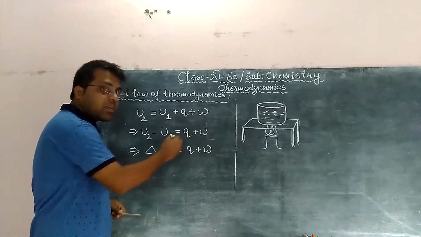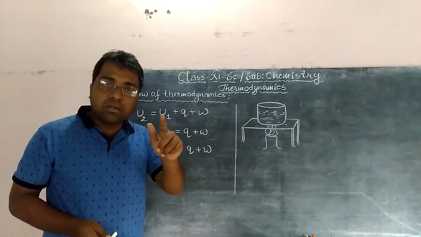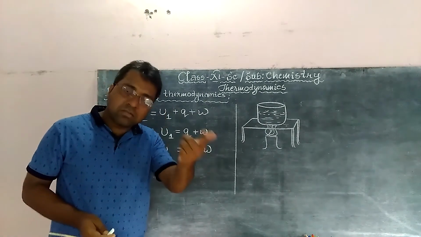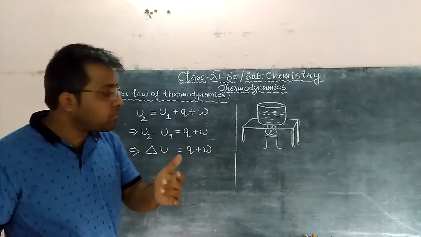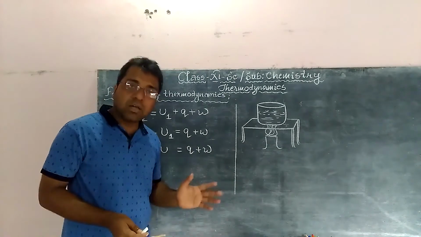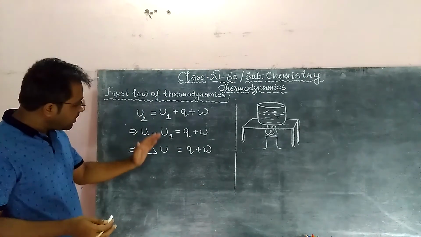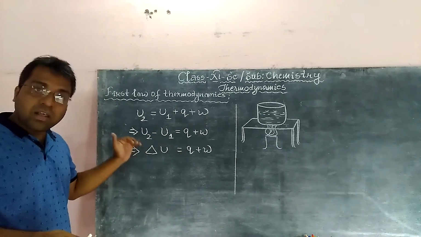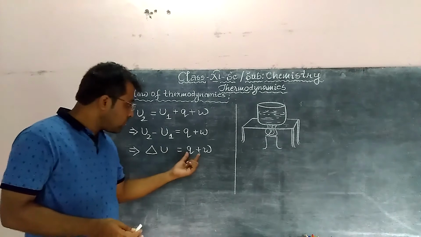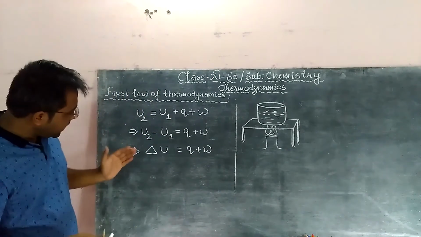Had it not been there, the internal energy would remain the same, that is, U2 would remain as U1. U2 has arisen just because of the addition of Q and W. So what idea is coming to our mind? The idea is that the change in internal energy is due to the absorption of heat and due to the work done, isn't it?